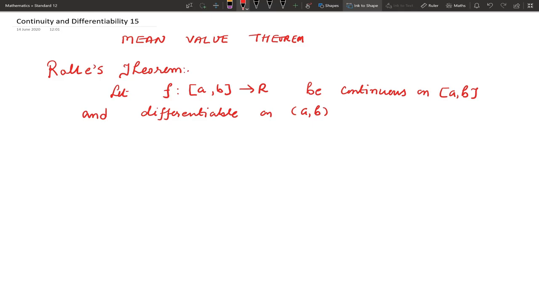It is continuous on the closed interval [a, b] and differentiable on the open interval (a, b) such that at the endpoints the value of the function is the same, such that f(a) equals f(b).